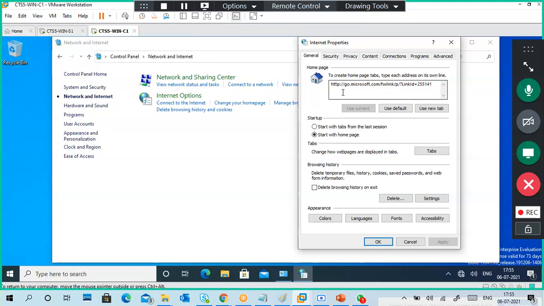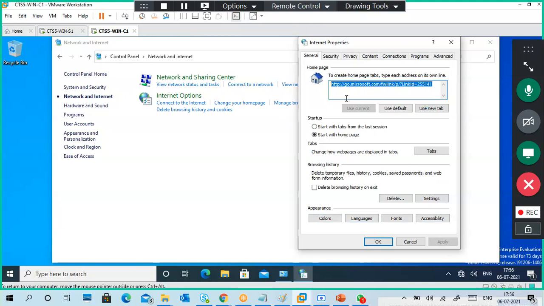In the general tab, you can see the home page. It means when you open Internet Explorer or Microsoft Edge, automatically it will open this specific link. Otherwise you can change this link as per your requirement. Next are startup, tabs, deleting the browsing history, appearance like color, language, font, accessibility.